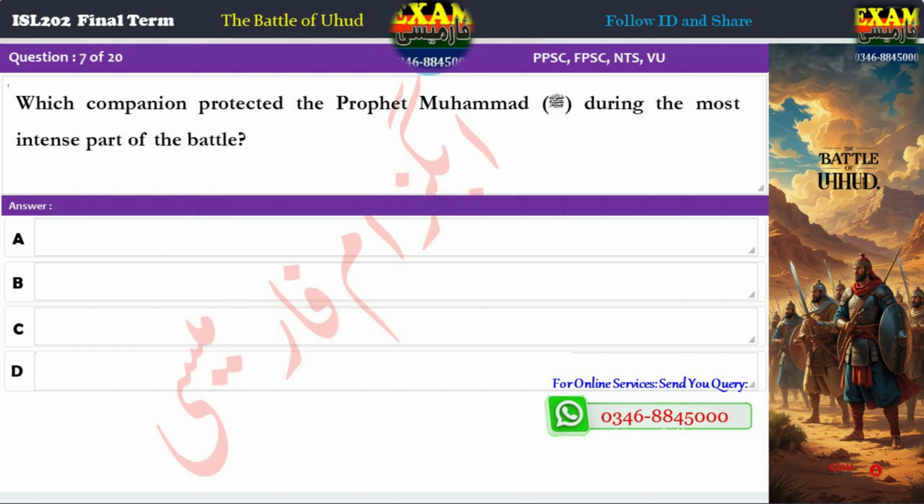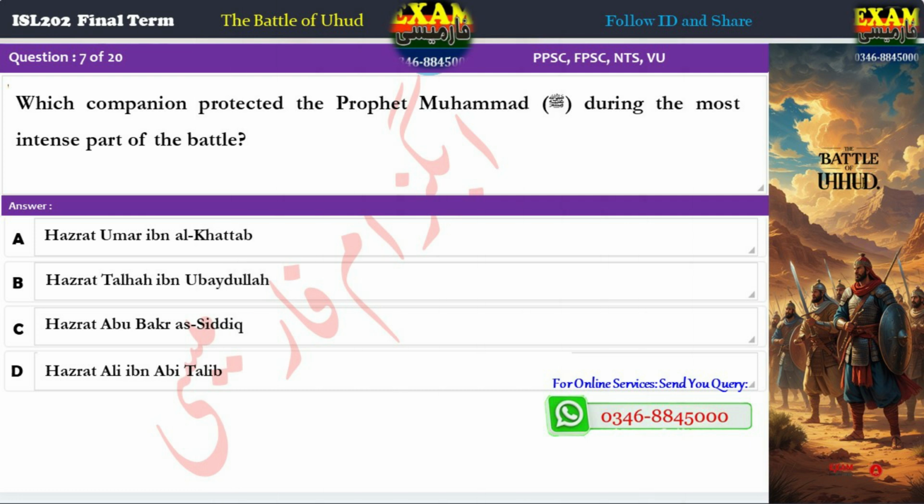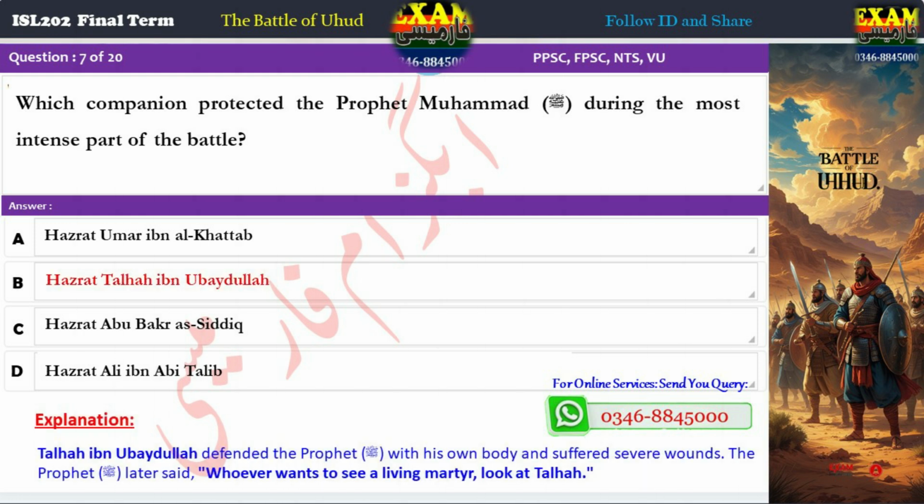Question 7. Which companion protected the Prophet Muhammad, peace be upon him, during the most intense part of the battle? A. Umar ibn al-Khattab. B. Talha ibn Ubaidullah. C. Abu Bakr as-Siddiq. D. Ali ibn Abi Talib. Correct answer: B. Talha ibn Ubaidullah. Explanation: Talha ibn Ubaidullah defended the Prophet with his own body and suffered severe wounds. The Prophet later said, "Whoever wants to see a living martyr, look at Talha."